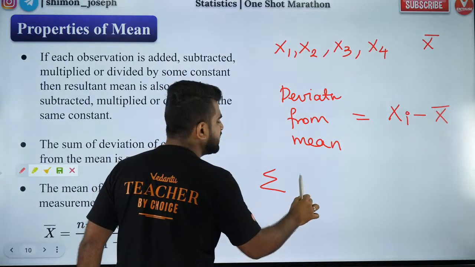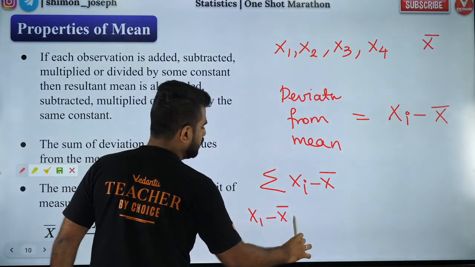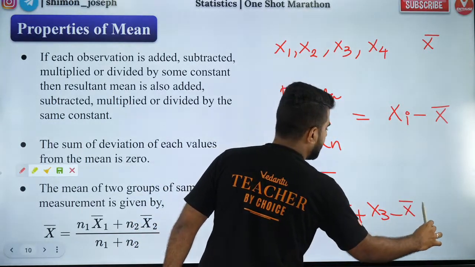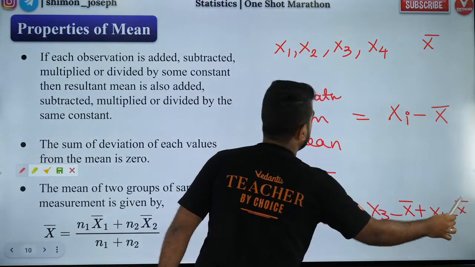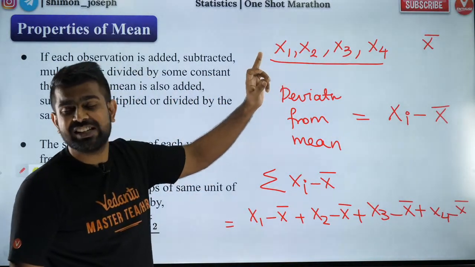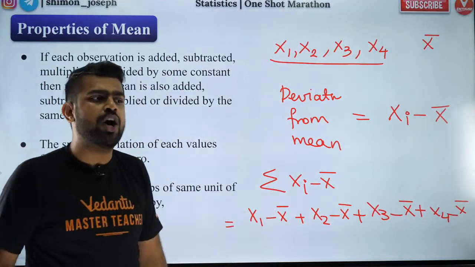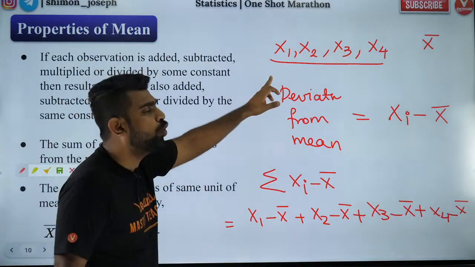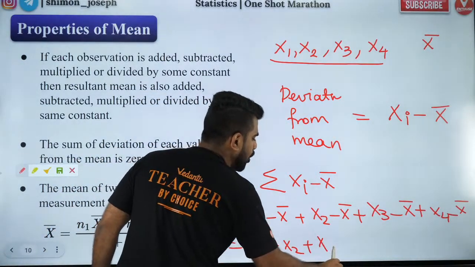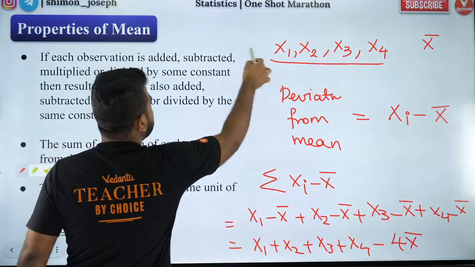So let us say you have data like this, x1, x2, x3, x4 and all that, and the mean is x bar. What is deviation from mean? Deviation from mean, my dear boys and girls, is nothing but x1 minus x bar, or xi minus x bar. So the sum of the deviations from the mean will be x1 minus x bar plus x2 minus x bar plus x3 minus x bar plus x4 minus x bar. There are only 4 terms I have chosen in this example. You can take n terms also, but n terms means it will be a variable, and you will not be able to understand it better. That's why I took 4 terms only. So now, what will I have? I'll have x1 plus x2 plus x3 plus x4 minus 4 times x bar.